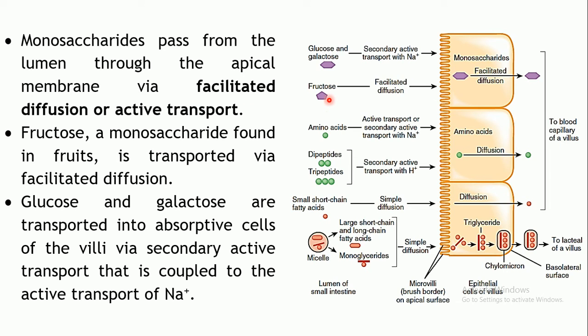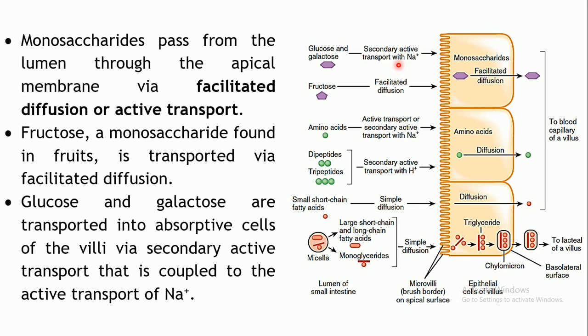Fructose, which is usually present in fruits, is transported across this membrane by the process of facilitated diffusion. So there are specialized transporters. It does not require any energy, but it will cross the membrane along its concentration gradient. However, glucose and galactose utilize an active transport. It's a secondary active transport. You all must be aware of primary active transport and secondary active transport. Secondary active transport is the one in which the substance is crossing the membrane with the help of another substance. It is coupled with the transportation of another substance.